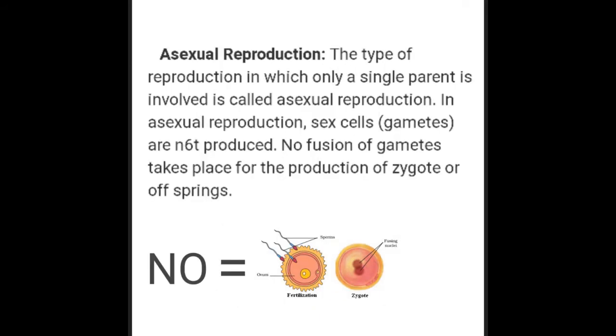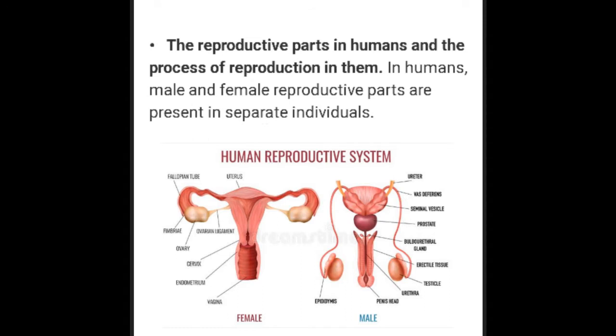Asexual reproduction. The type of reproduction in which only a single parent is involved is called asexual reproduction. In asexual reproduction, no fusion of gametes takes place for the production of a zygote or offspring. The reproductive parts in humans and the process of reproduction in them. In humans, male and female reproductive parts are present in separate individuals.